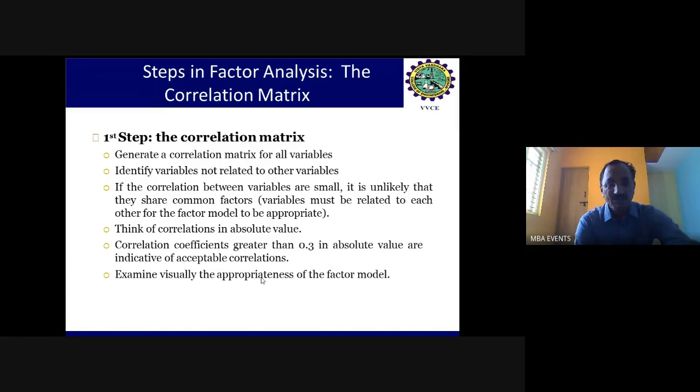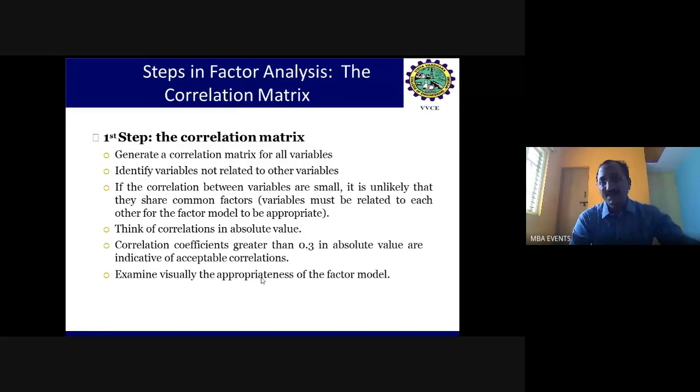After that, we need to identify the variables which are not related to the other variables in the group. If the correlations between the variables are small, it is unlikely that they share common factors, and the variables must be related to each other for the factor model to be appropriate.